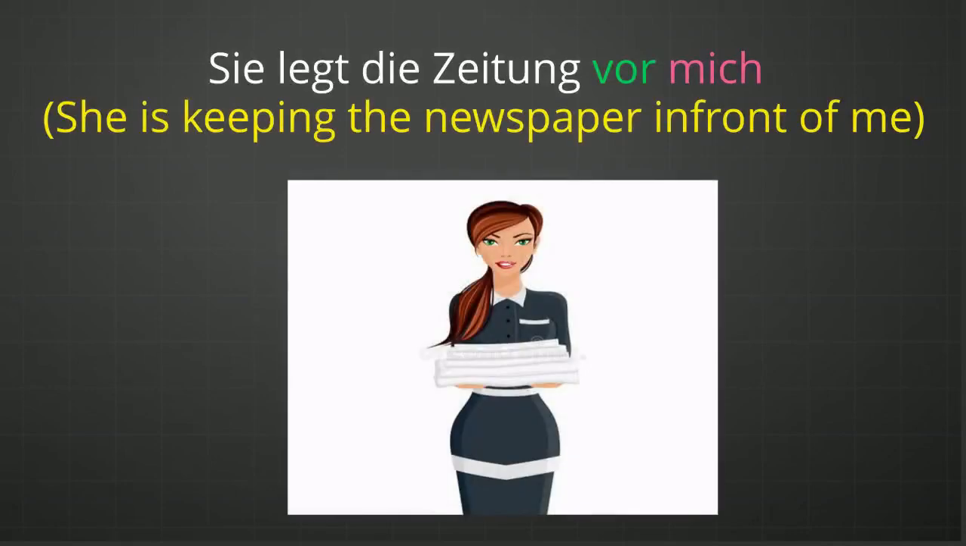Vor. Sie legt die Zeitung vor mich. Vor is a wechselnde preposition. Sie is the subject. Sie legt. She is keeping the newspaper in front of. She is doing some action. She is in motion, and that is why this vor preposition is accusative, and that is why mich is used with vor.